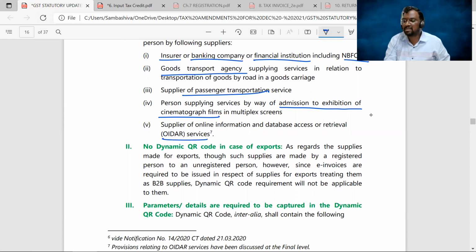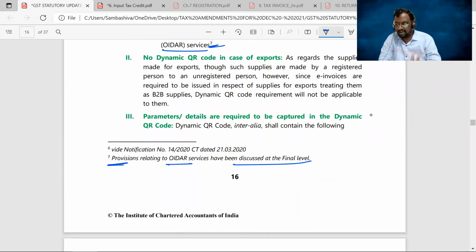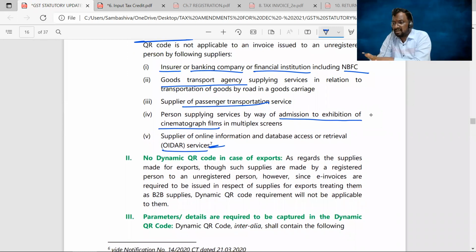And those who are engaged in the supply of OIDAR services, online information and database access or retrieval services. You can see here reference 7, which says the provisions of OIDAR are discussed at the final level. So what are OIDAR services? It's none of our business, it's discussed at the final level. It's enough to remember that for suppliers of OIDAR services, this dynamic QR code concept is not applicable, even though their turnover exceeds 500 crores in any financial year.